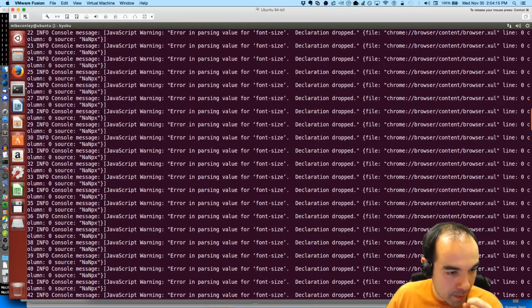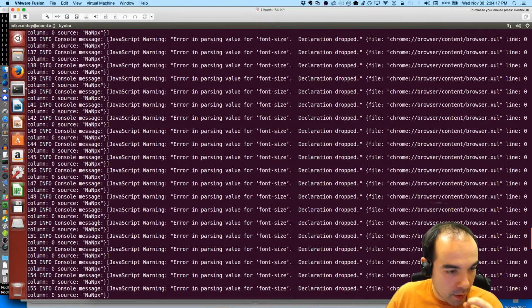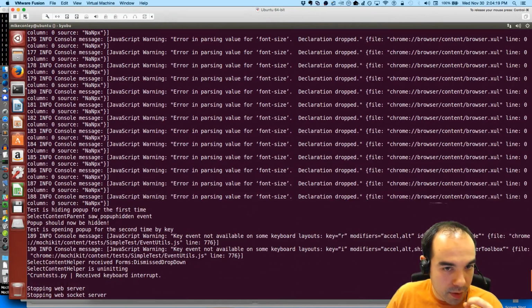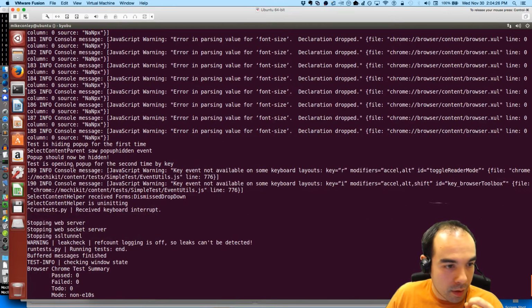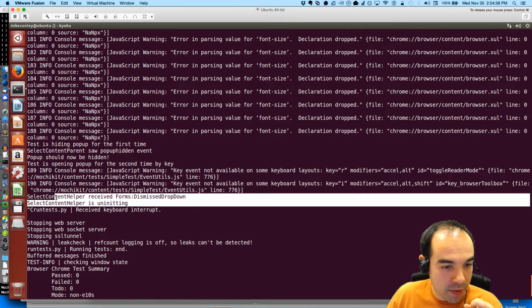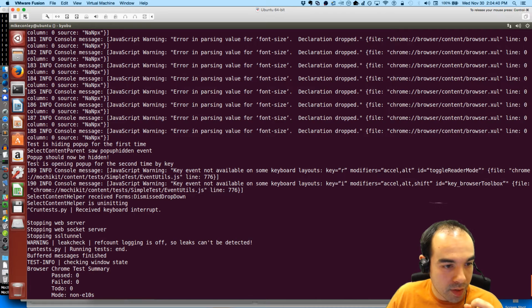It's opened the pop-up. Test is hiding pop-up for the first time. Select content parent saw pop-up hidden event. Pop-up should now be hidden. And then the content had not yet received the forms dismiss dropdown. Test is opening pop-up for the second time by key.